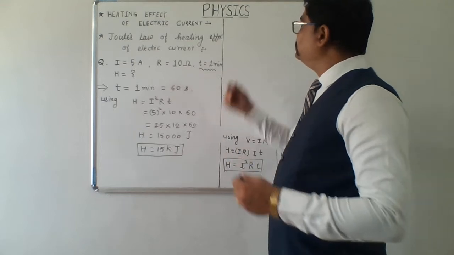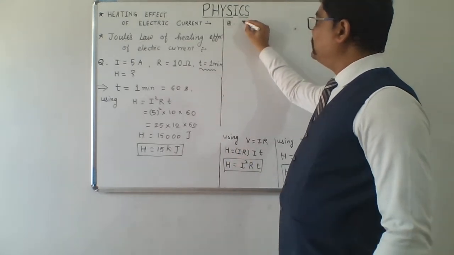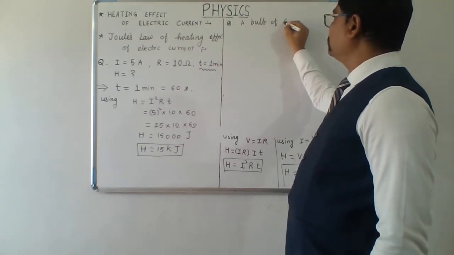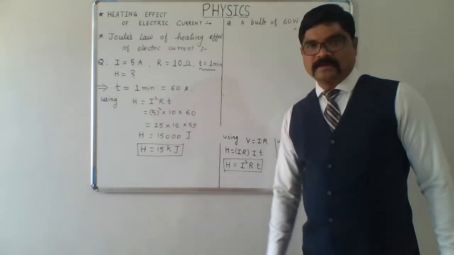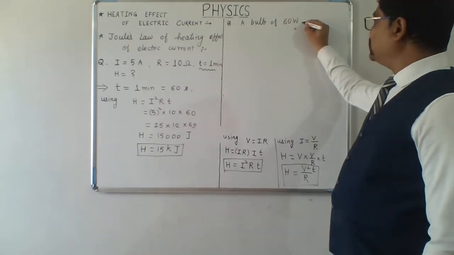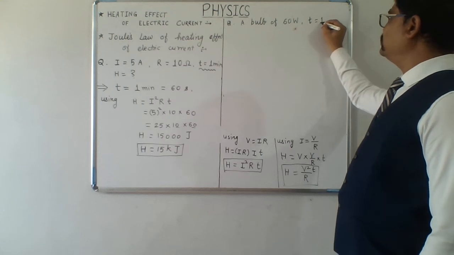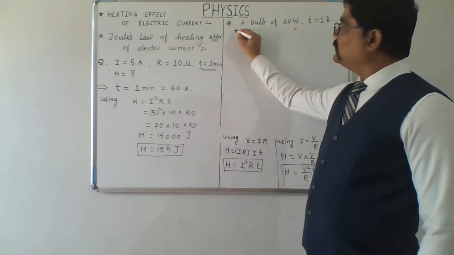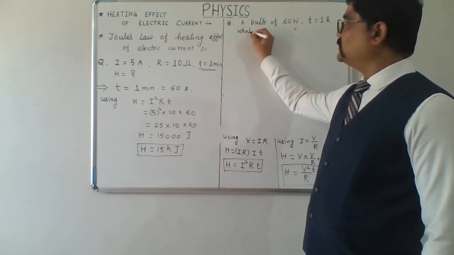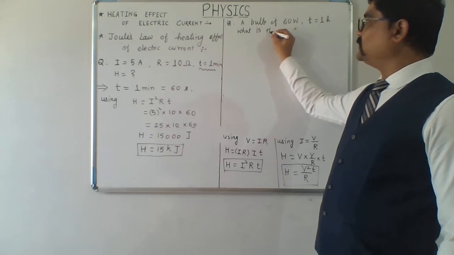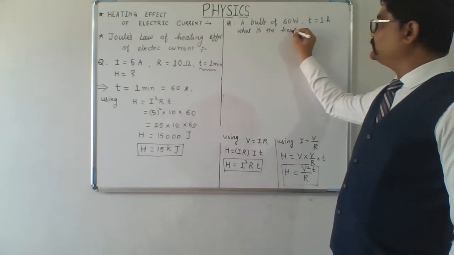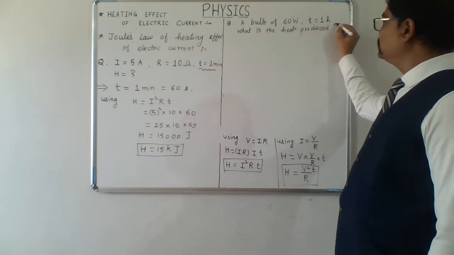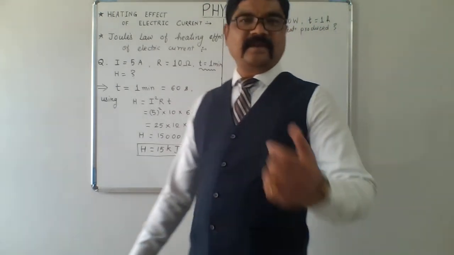A 60-watt bulb is operated for 1 hour. What is the heat produced in the bulb, in the filament of the bulb?